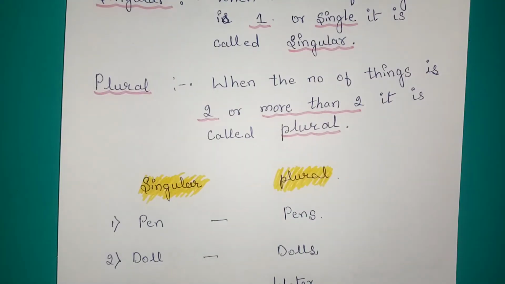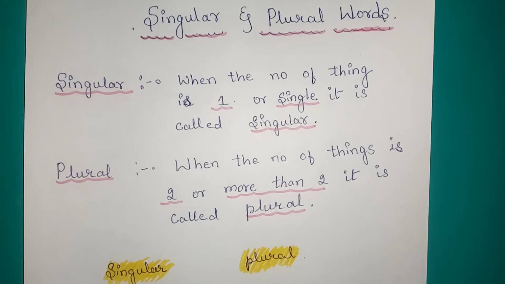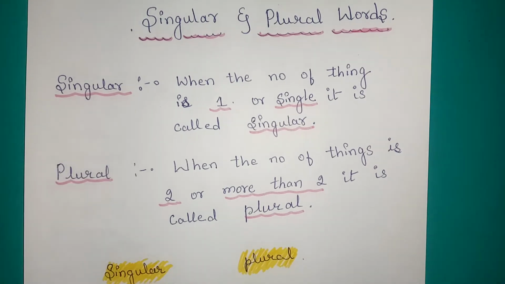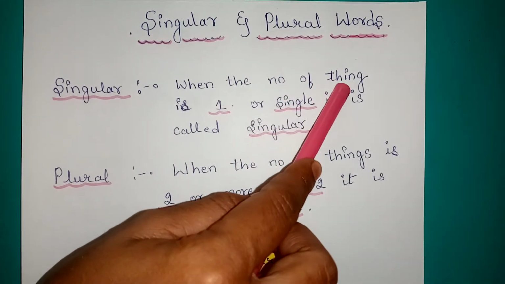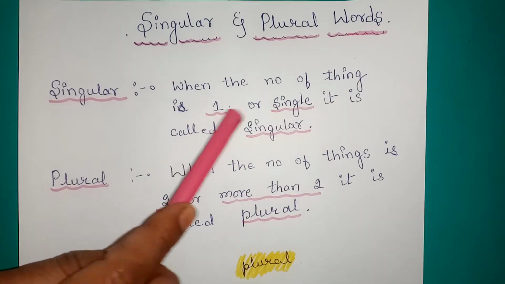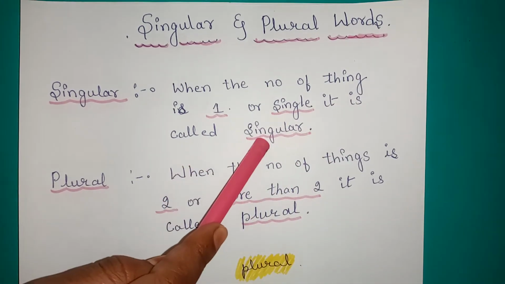Here in today's class we are dealing with the topic singular and plural. Okay, to make you understand, I have written in a simple definition. Singular, when the number of thing is one or single, it is called singular.